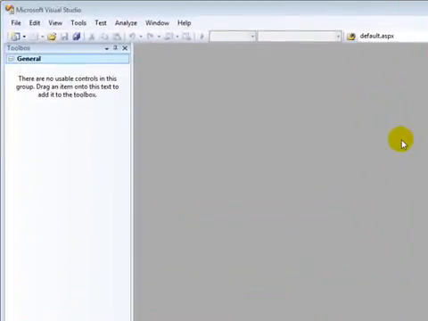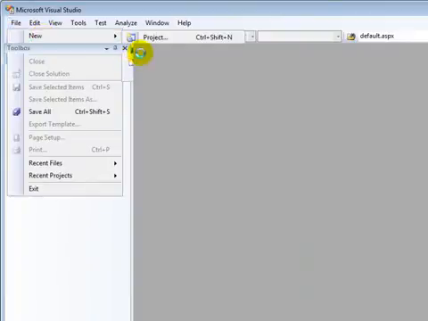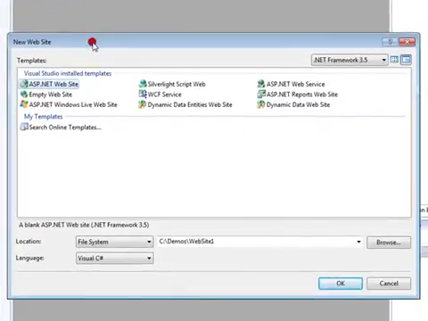To create a website in Visual Studio, we start by going to the File menu, choose New, and Website. You'll notice that in our New Website dialog, we have several projects that we can choose from. ASP.NET Website is the project type we will choose.